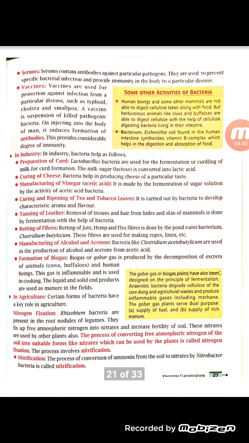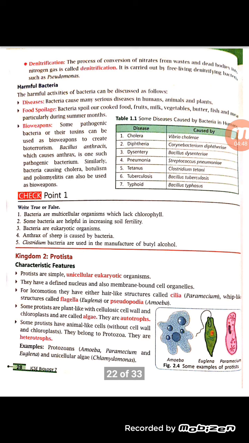So the process of conversion of ammonia from the soil to nitrates by bacteria is called nitrification, and the process of conversion of nitrates from the waste into nitrogen gas is called denitrification.